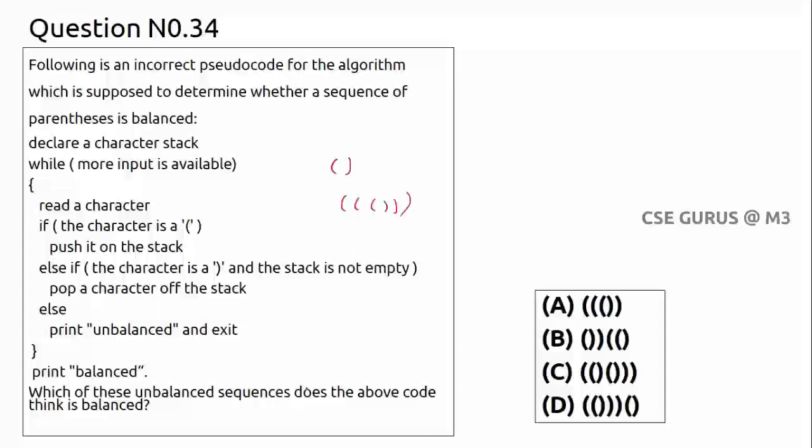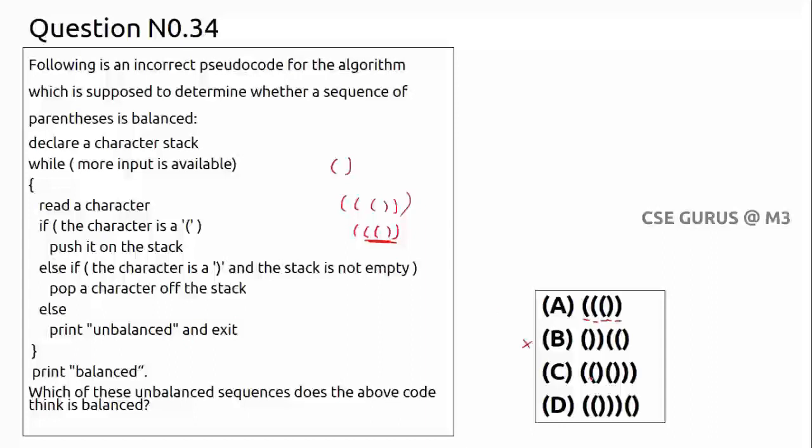Which of the unbalanced sequences does the above code think balanced? You can see in option A, 2, 3 are there. So 3 open braces, 2 close braces. 2 open braces, it is fine, but one more is left. Stack is not empty. Okay, right? So that's why it shows like a balanced. Whereas option B, open brace, close brace, okay, over. Okay, close brace. Whenever it is a close brace, you can check it out, now stack is empty, right? It prints unbalanced, so it is not.